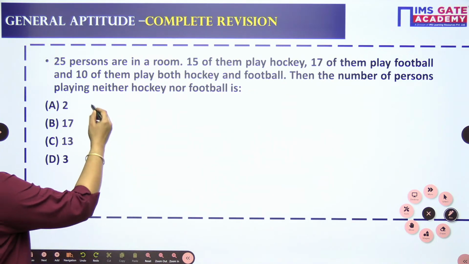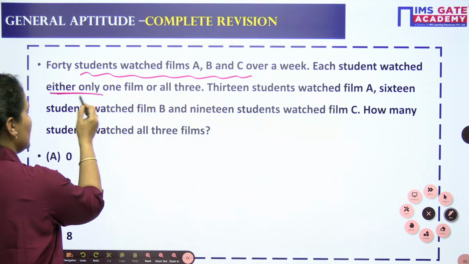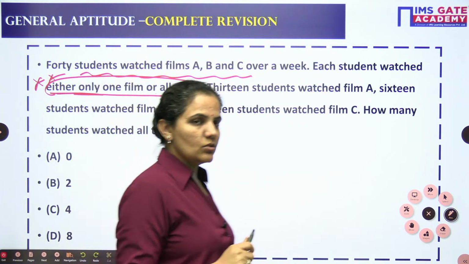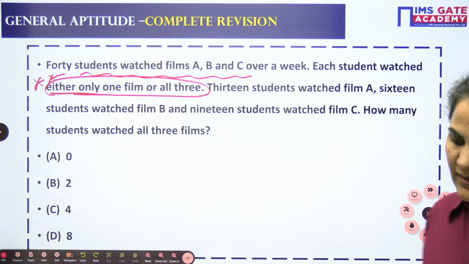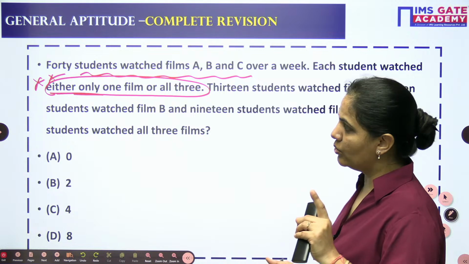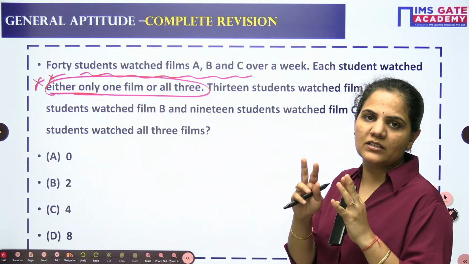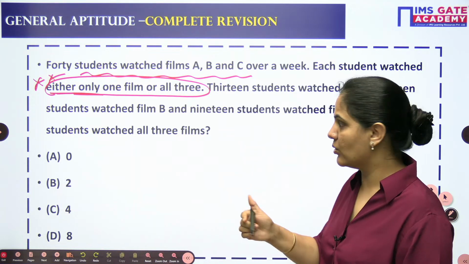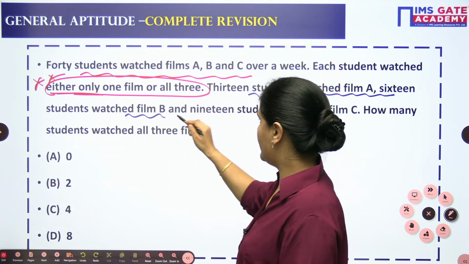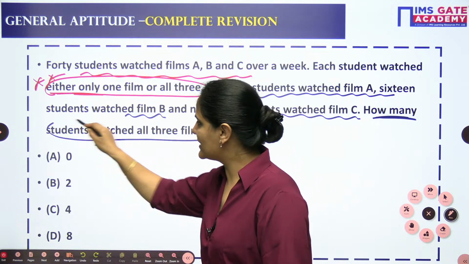40 students watched the films A, B and C over a week. Each student watched either only one film or all of them. This is very important. So any two films means 0. 13 students watched the film A, 16 students watched the film B and 19 students watched the film C. How many students watched all three?